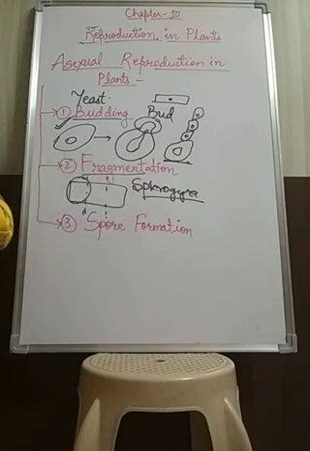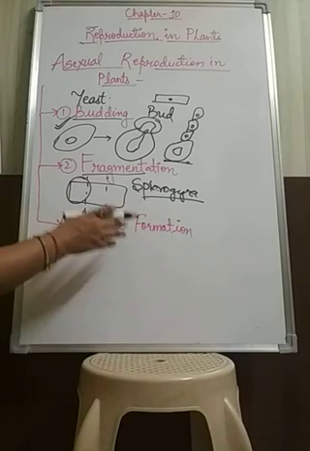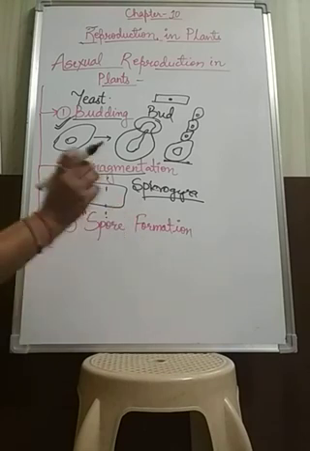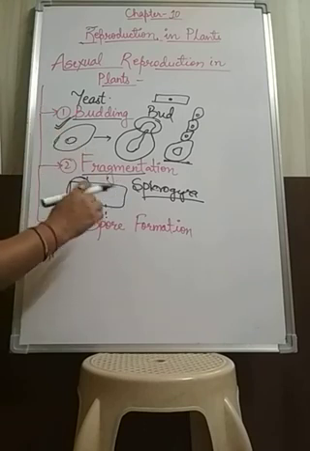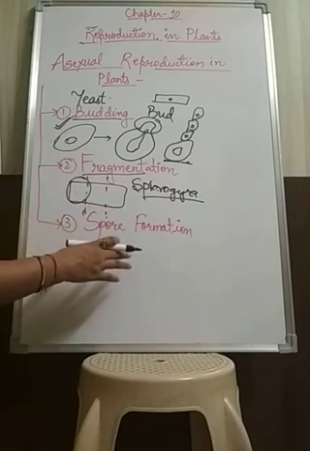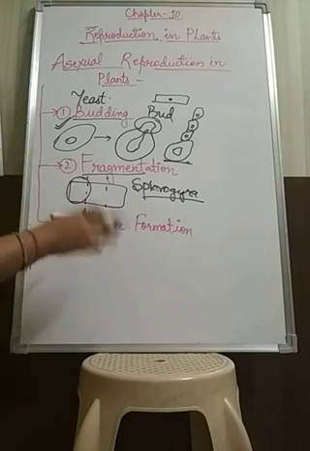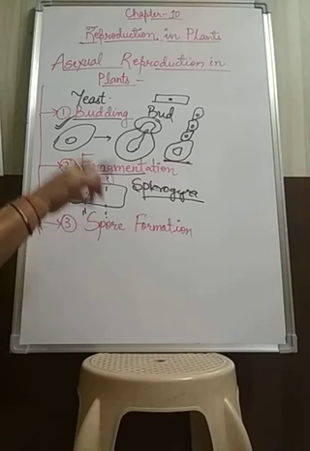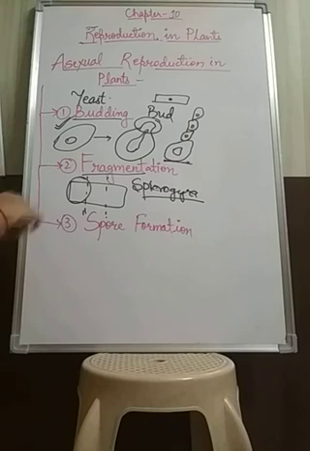Now, the third one is spore formation. Spore formation means the organisms form reproductive structures called spores. Spores are very minute structures, usually spherical in shape, and very light, with thick walls. Why do they have thick walls? Because in the spore, cells are present which later on develop into the new organism.